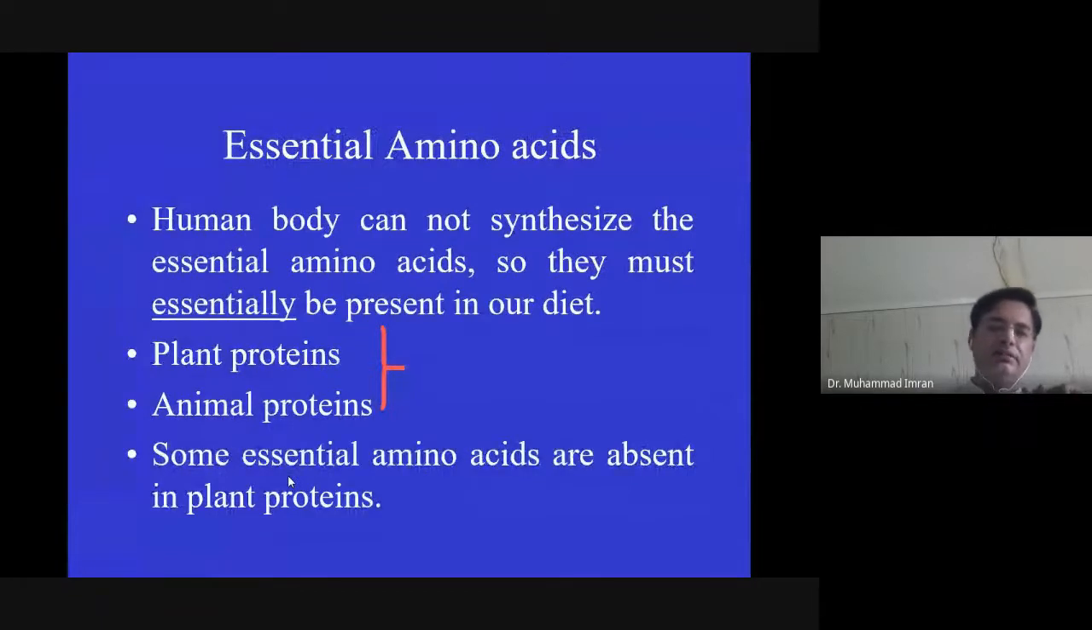Then the classification of amino acids on the basis of nutrition. On the basis of nutrition, amino acids are classified into essential amino acids and non-essential amino acids. Essential amino acids are those which cannot be synthesized in our body, and we have to take them from the diet. Mostly animal proteins contain essential amino acids. Plant proteins have one or a few amino acids missing. So animal proteins are the major source of essential amino acids.